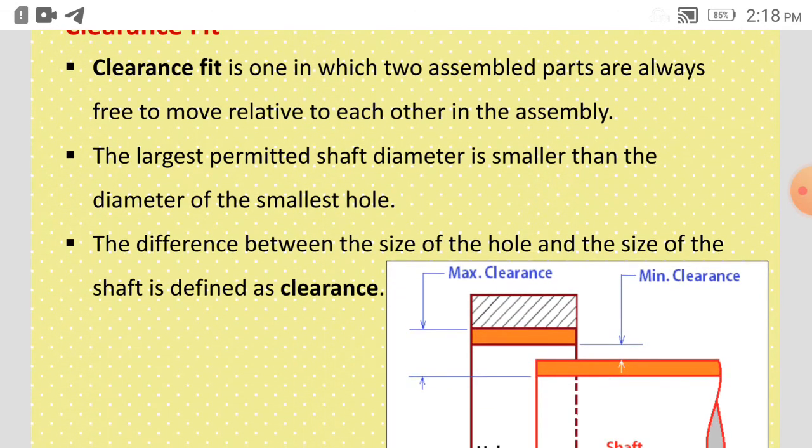The largest permitted shaft diameter is smaller than the diameter of the smallest hole. So there is the allowance which is given as positive. That's why there will be clearance fit, because the maximum diameter of shaft, maximum limit of shaft, is smaller than the minimum limit of the hole. So here the clearance fit will be there.